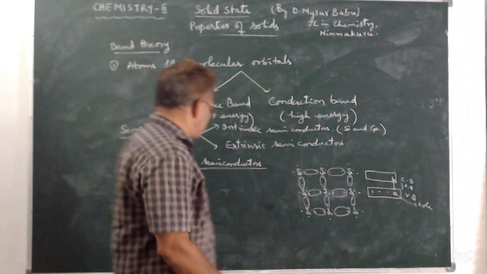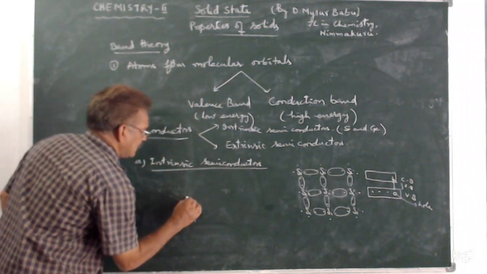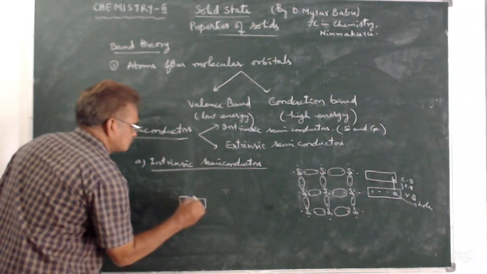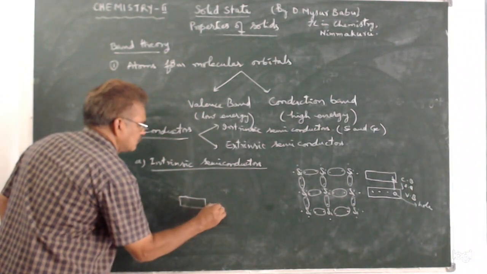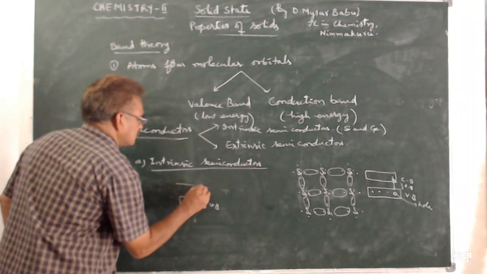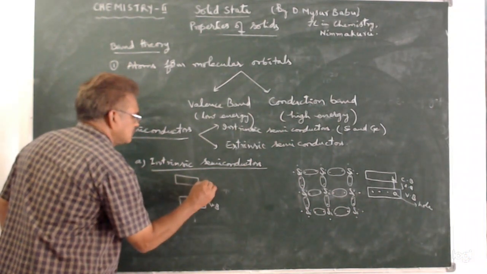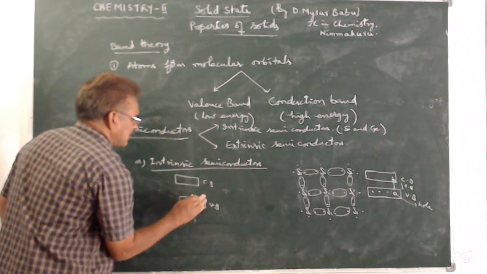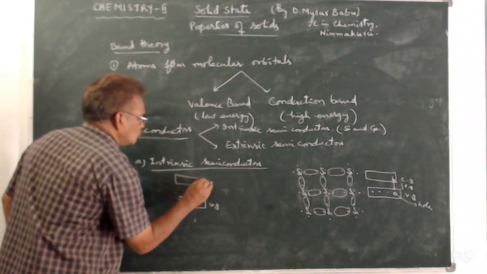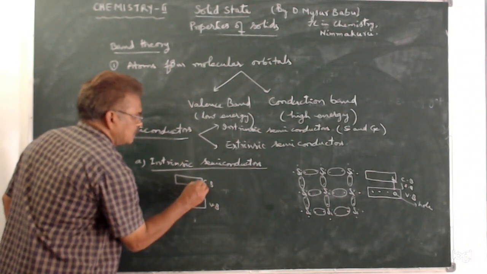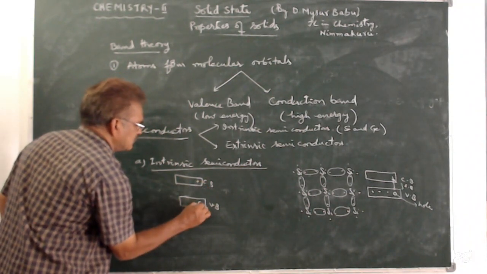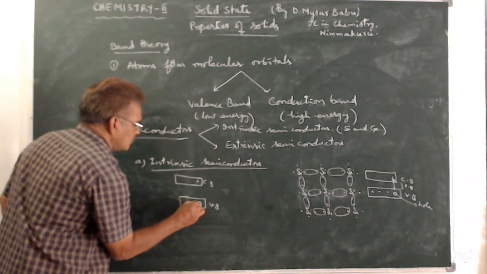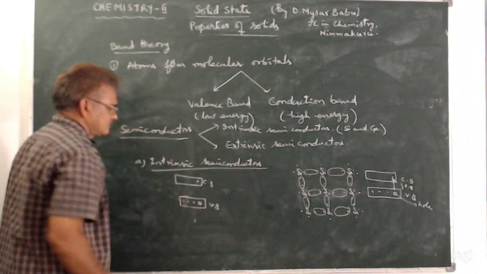Say this is the valence band, and say this is the conduction band. When an electron enters from the valence band into the conduction band, then a hole will be produced like this.